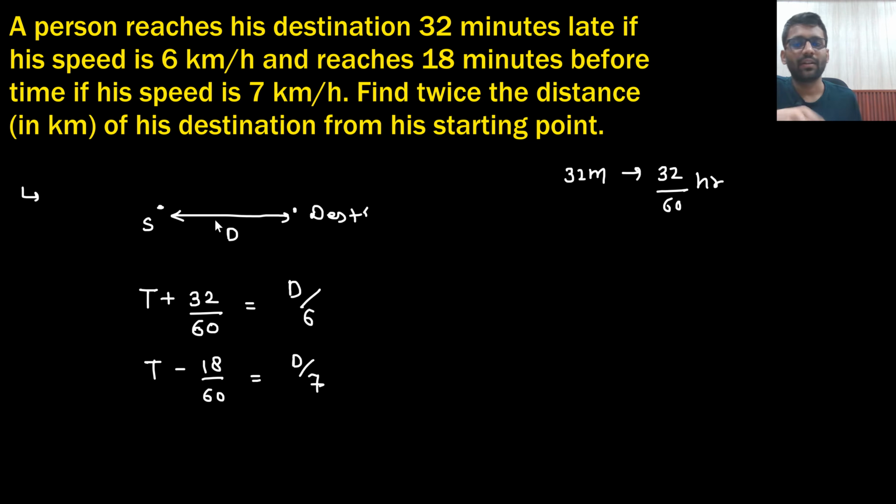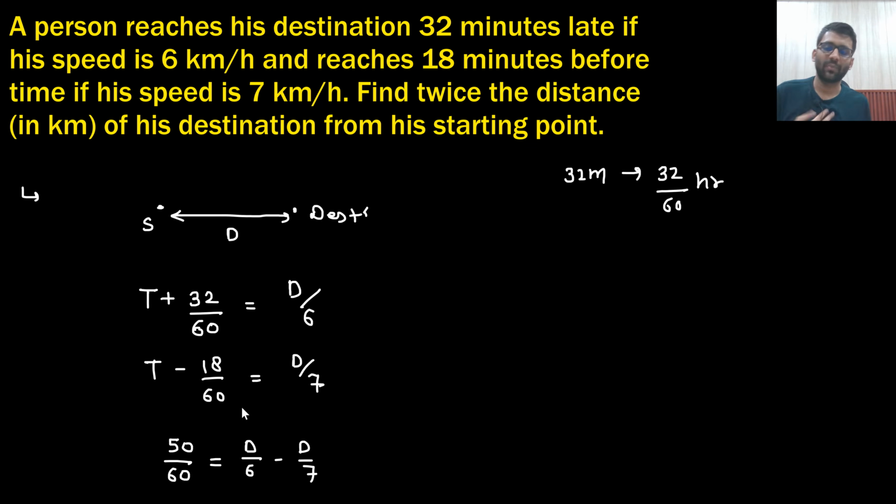What you need to find? Double of the distance. Basically you need to find the distance d and then just double it. So let's find the value of d. So how will you get the value of d? You can subtract these two equations. What you will get? 50 by 60 is equals to d by 6 minus d by 7.